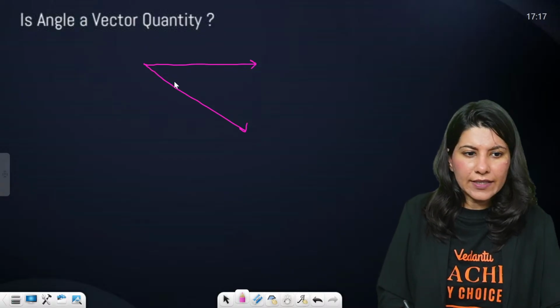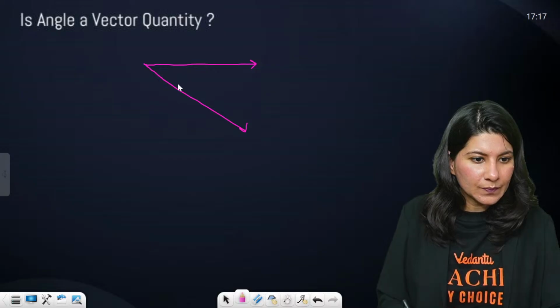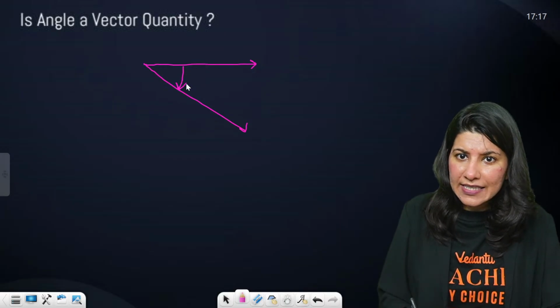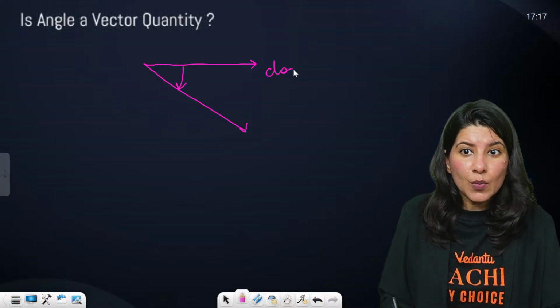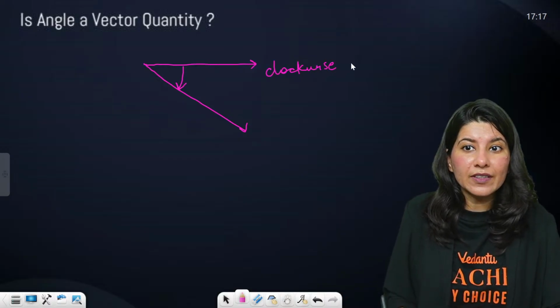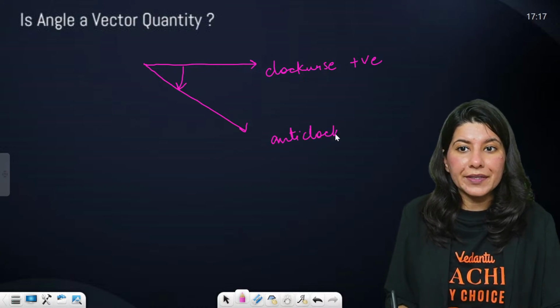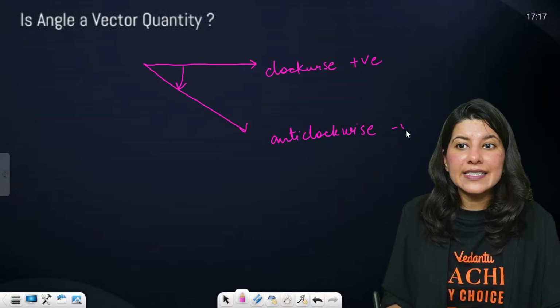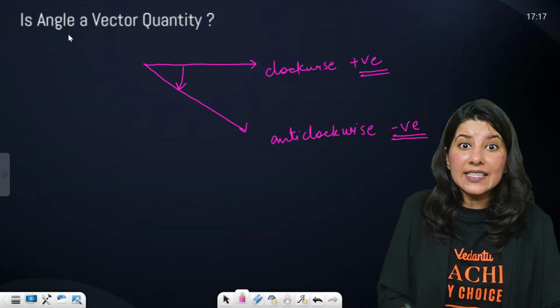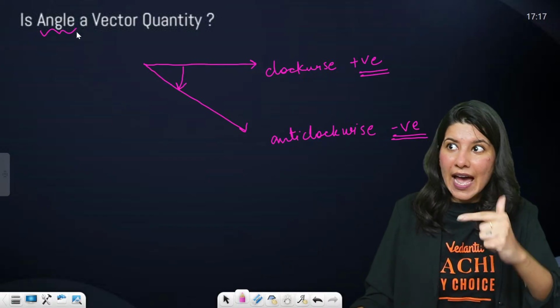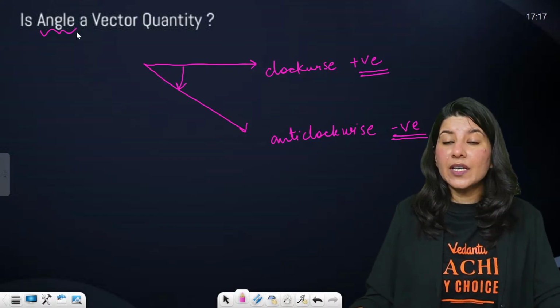So let us understand. You might say, ma'am, you told us that a clockwise angle is positive and an anti-clockwise angle is negative. That means angle is having direction. Angle is having magnitude. Angle is having direction. So it must be a vector quantity.